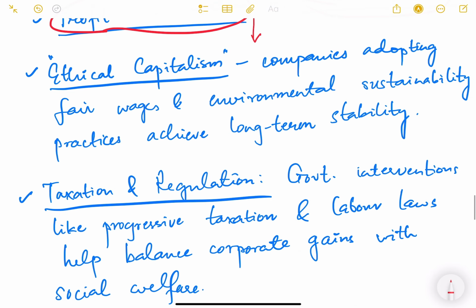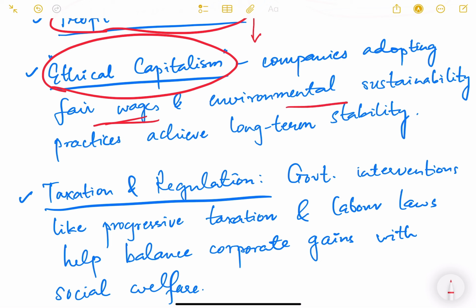Okay, then there is a concept called ethical capitalism also. Companies adopt fair wages. Big companies, you may be seeing, have their own charter of ethics, whereby they pay fair wages to the labor and don't loot labor in that sense. Environmental sustainability also they maintain.